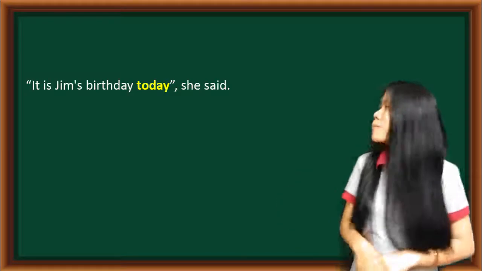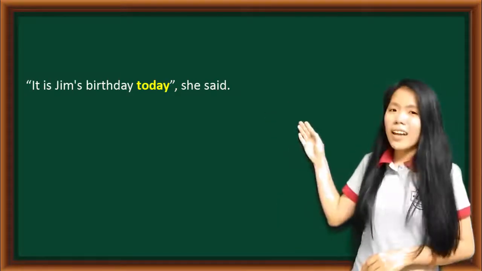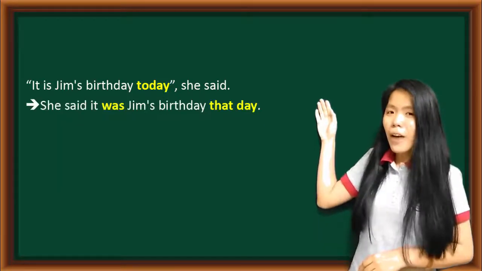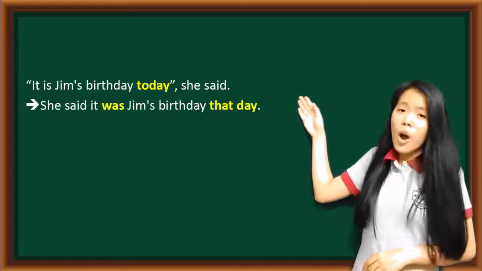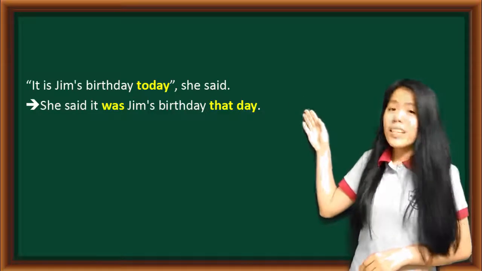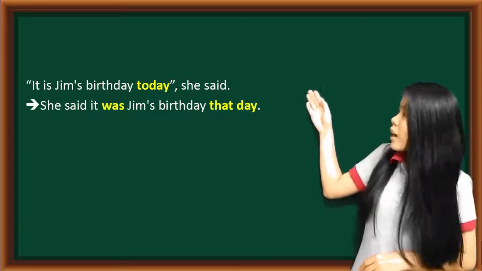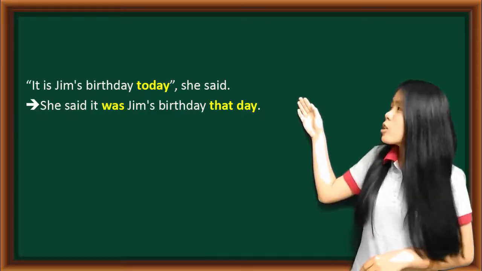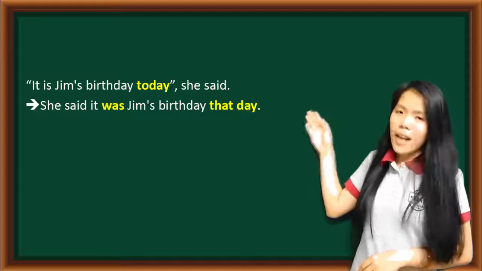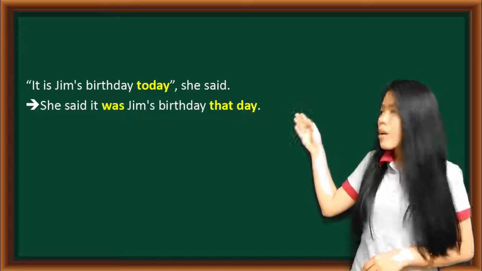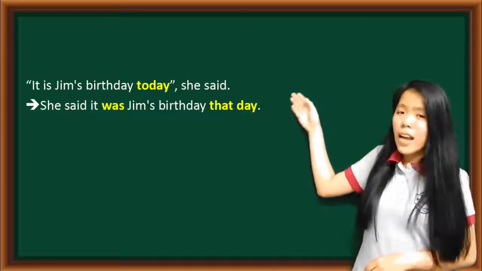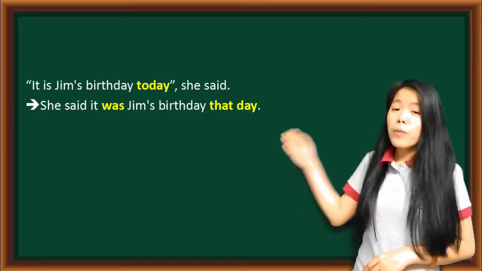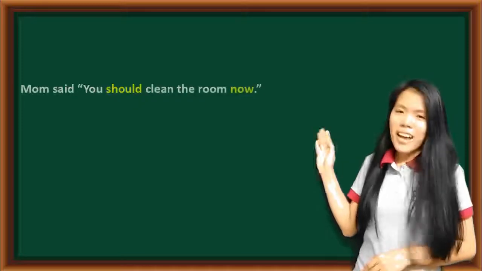Another example. "It is Jim's birthday today," she said. So the first thing to do is changing pronoun. The pronoun here is it, which doesn't need to be changed, so we can keep this word. Second, we will change the tense. The tense here is simple present, so we will change it into the past simple, was. Finally, we will change the word today into that day. So, she said it was Jim's birthday that day.